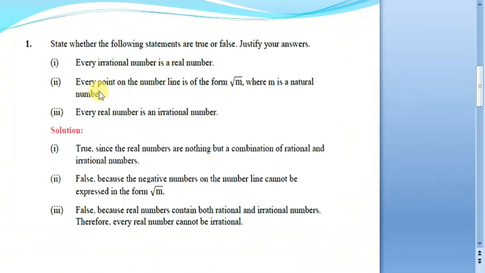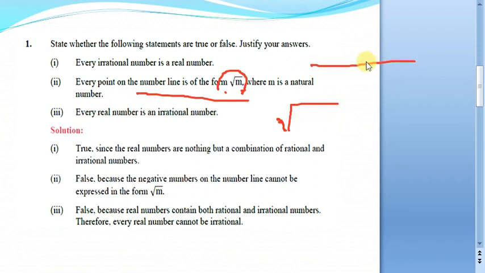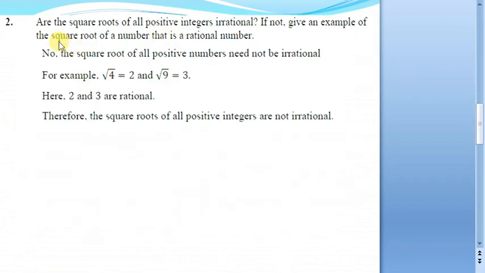Here I would like to add something to this particular question. See, we are talking about square root of m. Now, if you take any natural number under square root, will it be negative? No, it won't be negative. But our number line comprises both positive as well as negative numbers. So even if we get the positive part, we won't be getting the negative part. That is why our second statement is going to be false. We shall move to the second question.